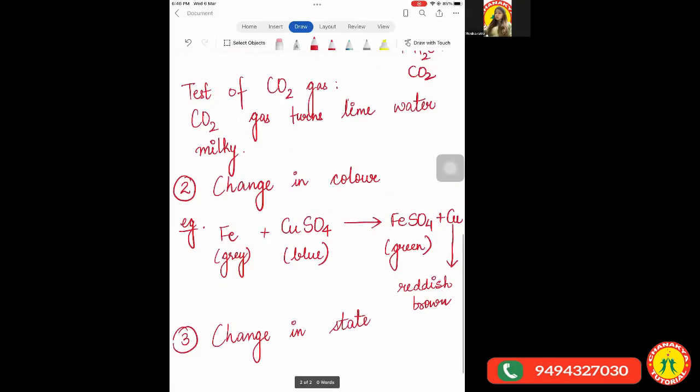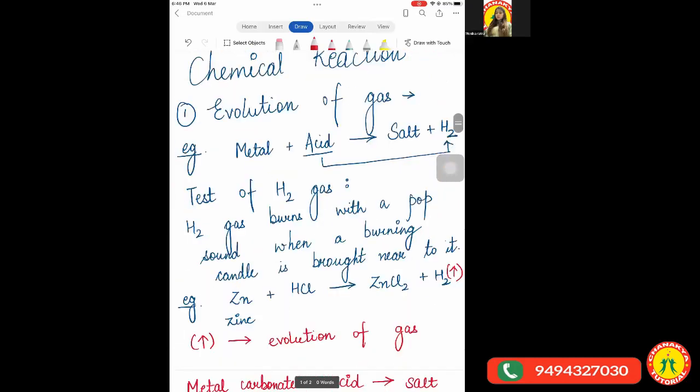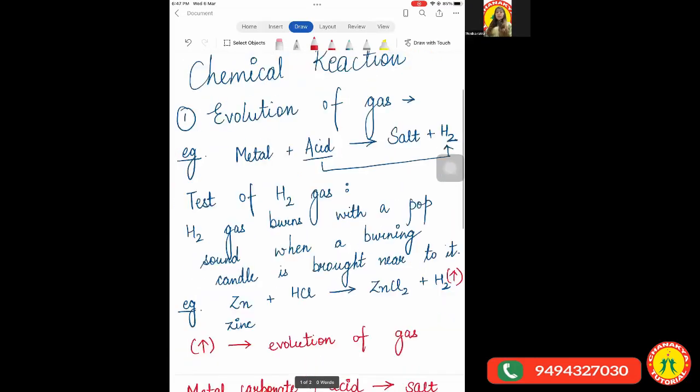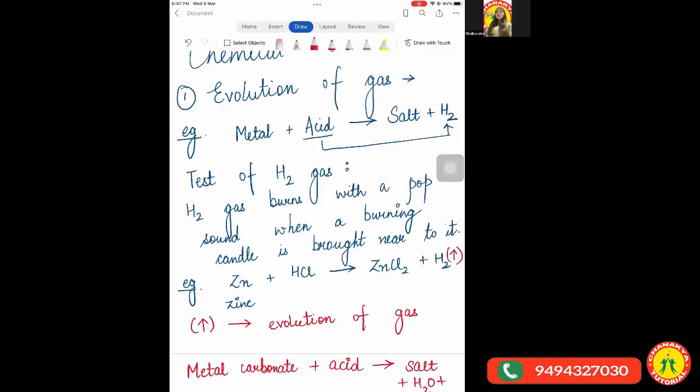Okay. So this was the characteristic which I had explained, which is the evolution of the gas, in which I had explained about the two main gases which you have to study. The first one is hydrogen gas, which is mainly released when metals react with acid. And this hydrogen gas, how do you test that the gas which is released is hydrogen? That is when we bring a burning candle near to this gas and it burns with a pop sound. Clear?